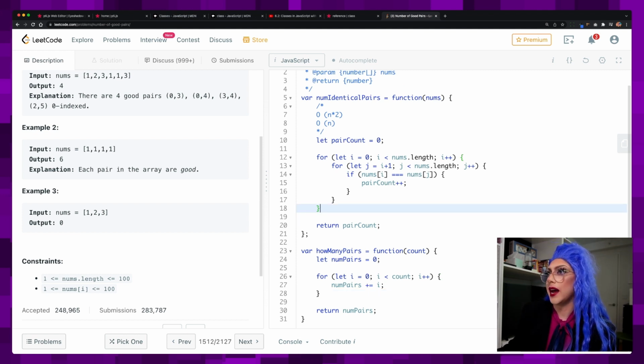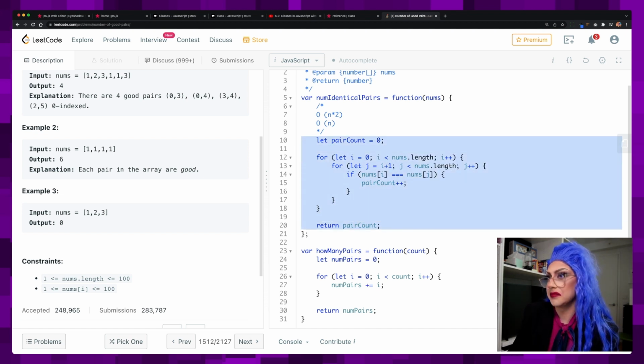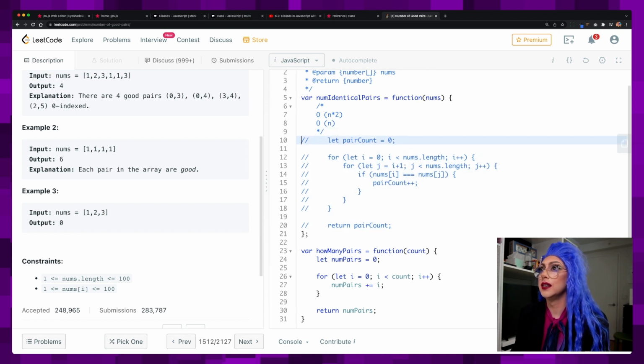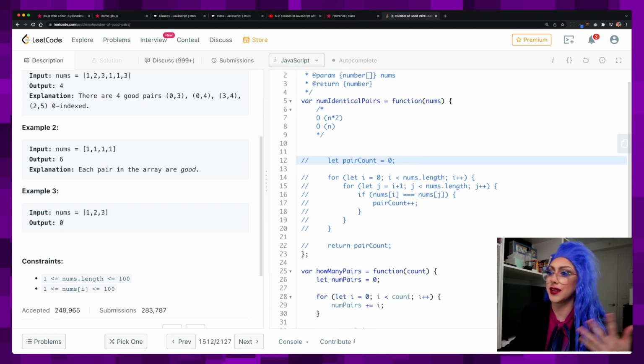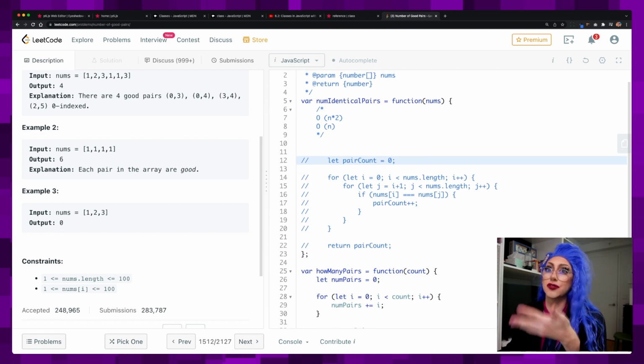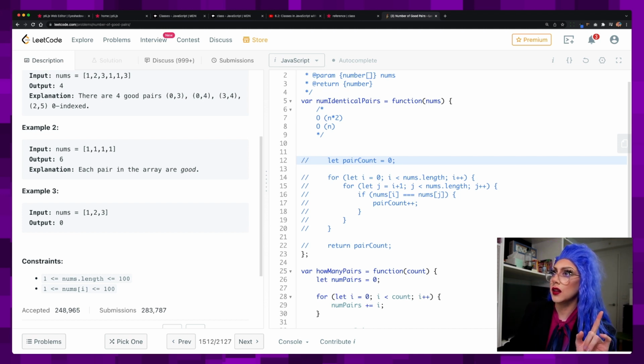So I'm just going to comment this working code out, because I think it's always good to keep track of your working code. Sometimes you might have a coding interview where you're typing like this and you just need to submit it, you're not talking to anybody. If you're not talking to anybody, that's also why you don't have to talk out loud like I'm doing now. But it's just good to do that so you can always submit something just in case.